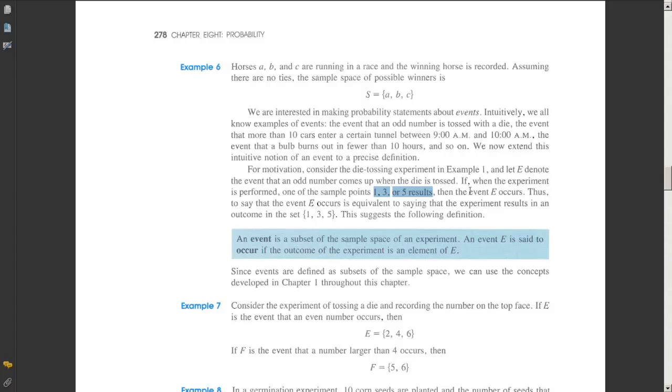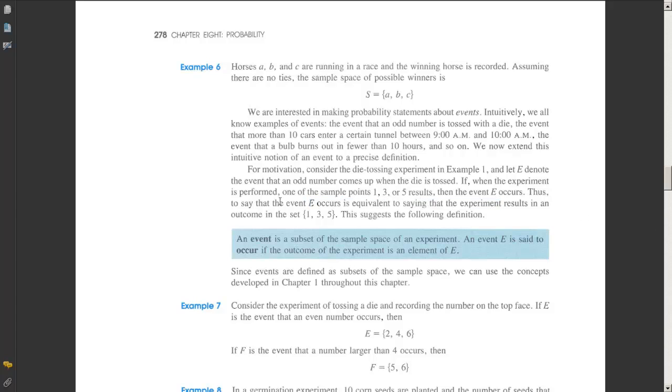Thus, to say that the event E occurs is equivalent to saying that the experiment results in an outcome in the set 1, 3, 5. Okay, let me say that again.